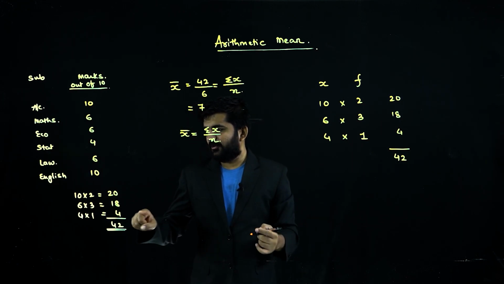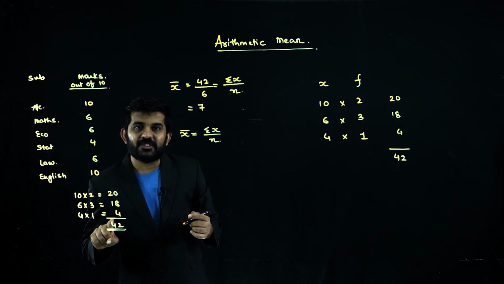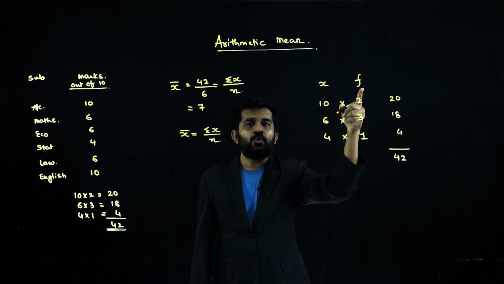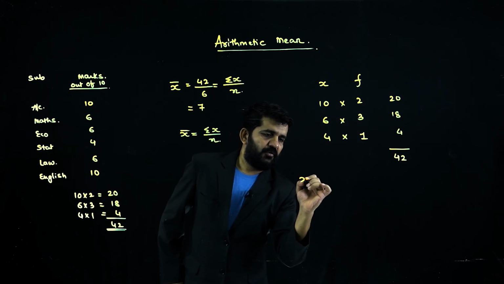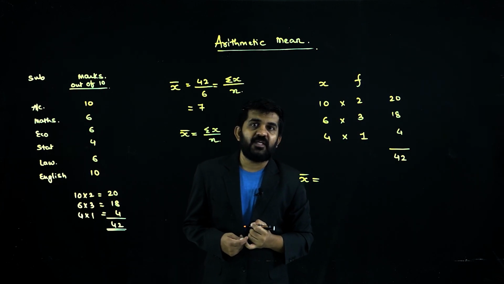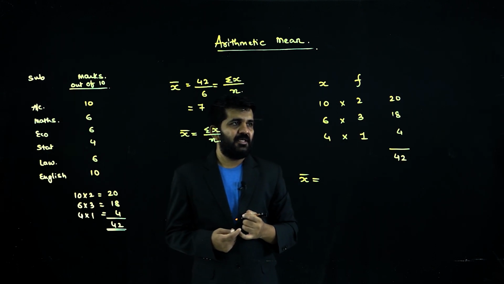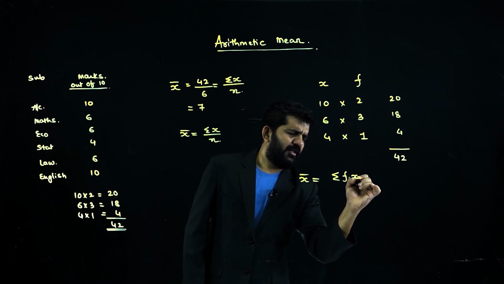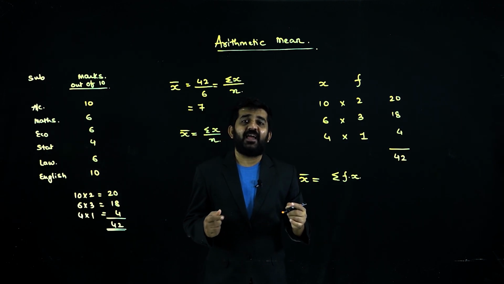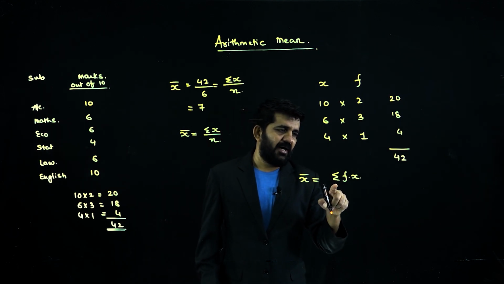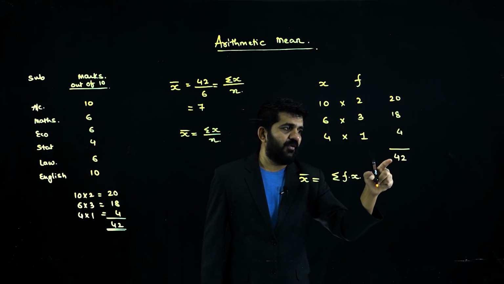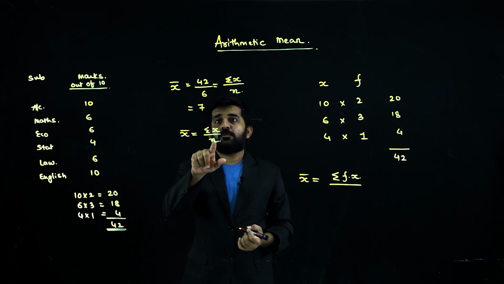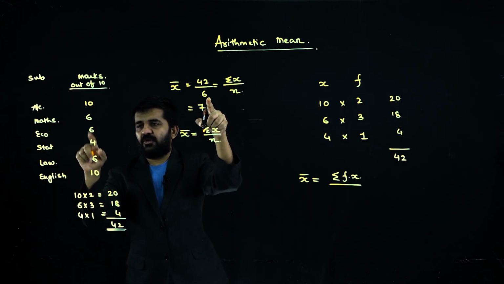Try to concentrate over here. Here also the answer was 42. How is the 42 coming over here? Sigma x into f. So if I want to find x bar with a frequency distribution, I need to get 42. It is sigma f into x, which some people also say as fi. A total of f into x, divided by what was n? 6. Number of variables are 6.